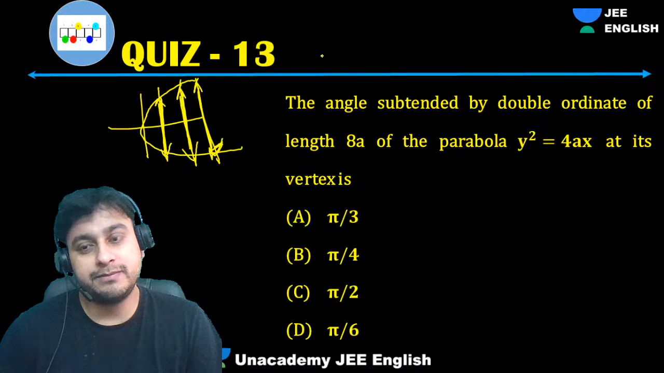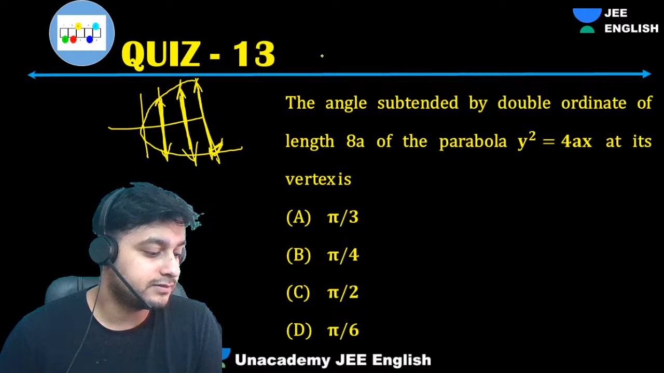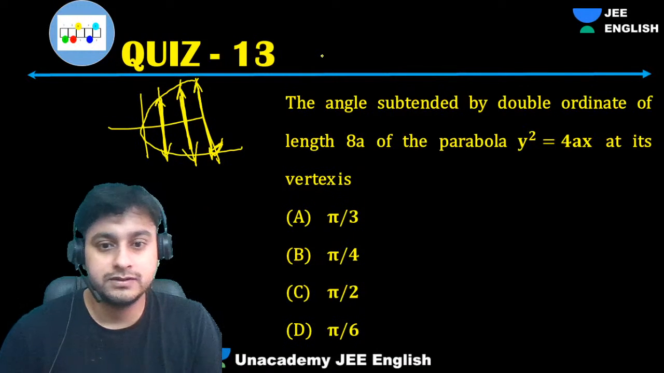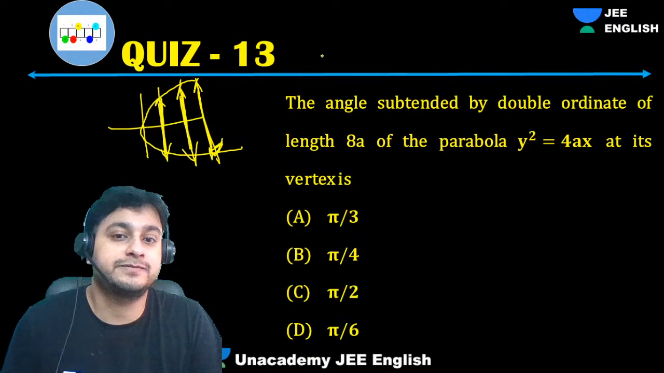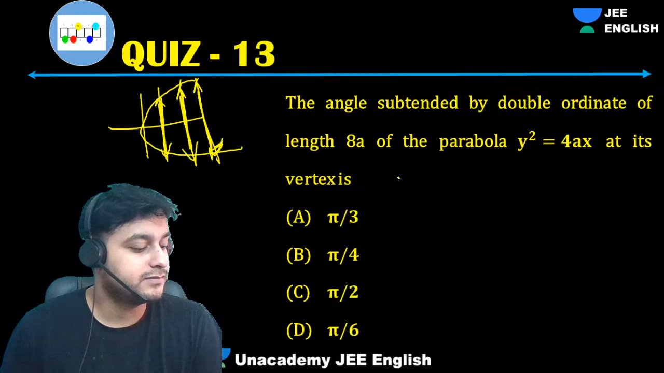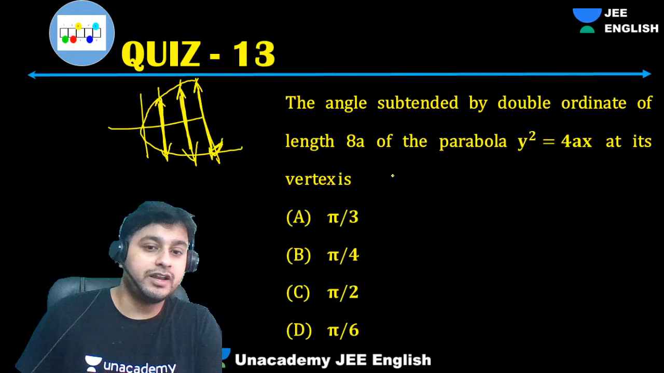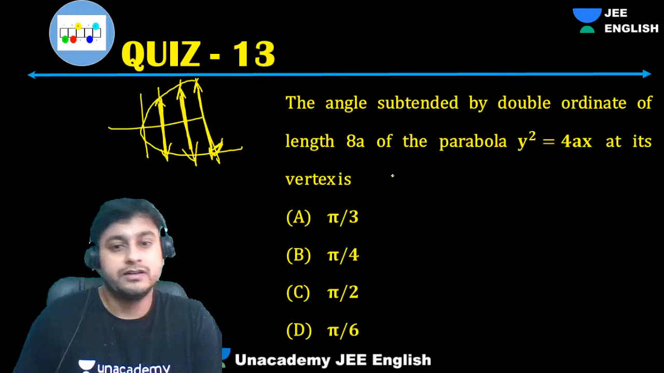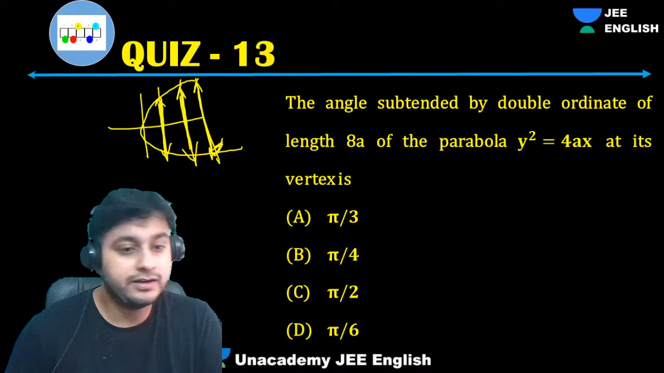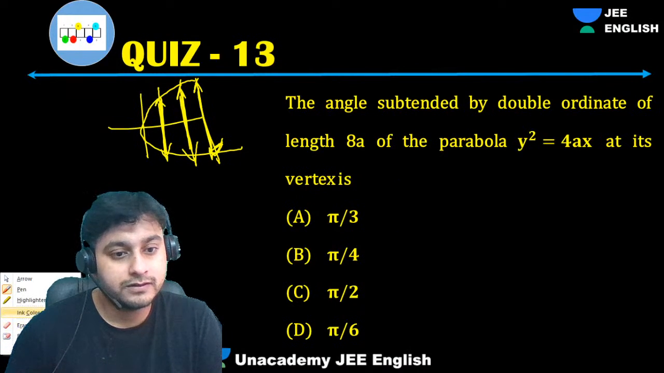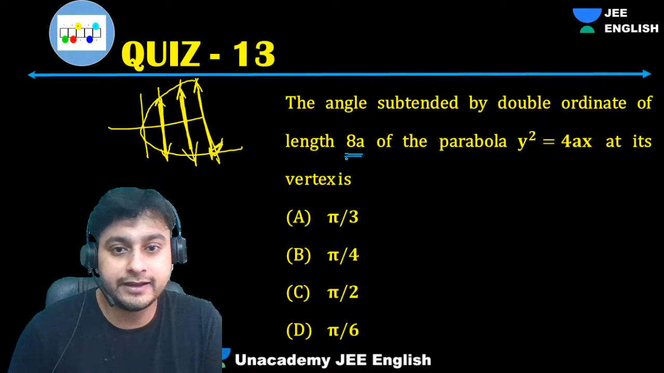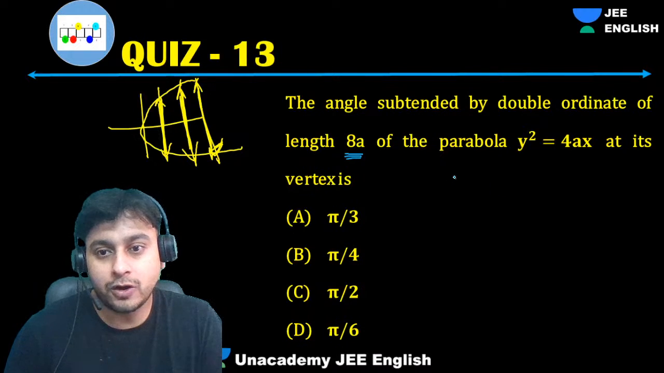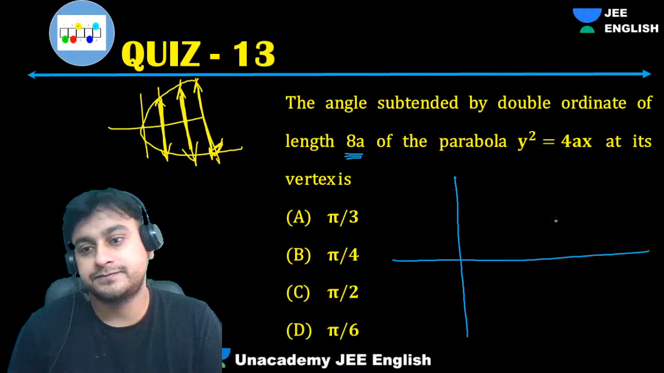So the angle subtended by double ordinate of length 8a at its vertex. Think about it. Don't be in a hurry, everyone. First, what is the length of the double ordinate? 8a. Length of the double ordinate is 8a.